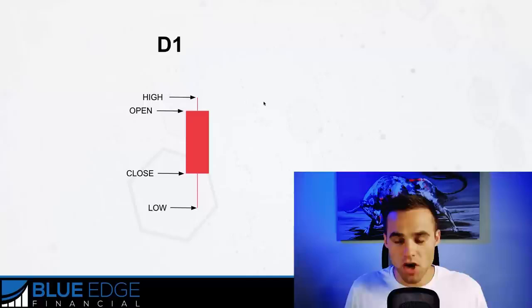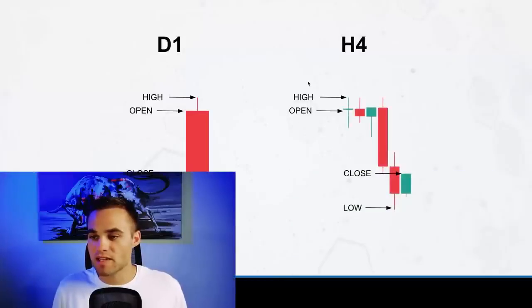But generally, you'll be hearing the words bullish, which means price is moving upwards, or bearish, which means price is heading downwards. Okay, here's another way to look at a candlestick. This is the daily candlestick, which again, we have the open, the close, the low and the high of the candle. This is obviously a red candle because it closed further down than when it opened. But if you break that down into the 4-hour time frame, we can see that each one of these candles represents 4 hours, which in total, there's 6 of them because 6 times 4 equals 24 hours in a day.